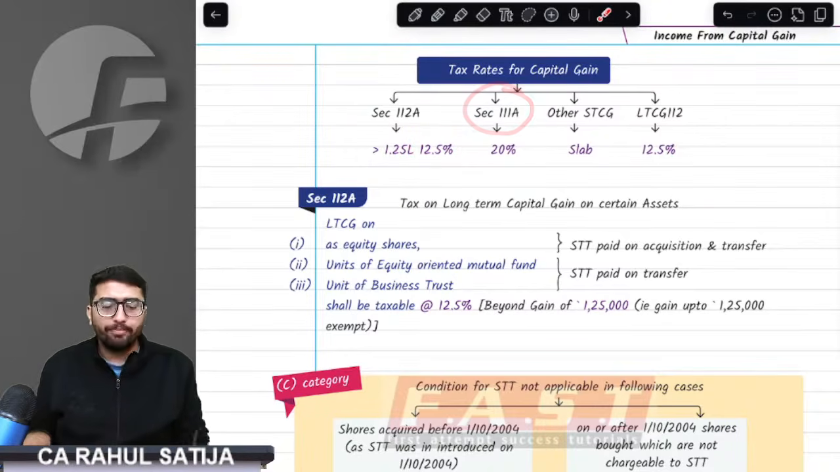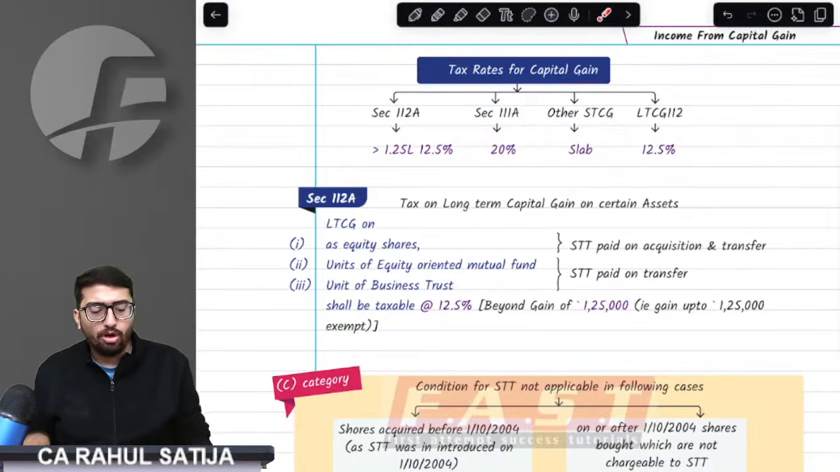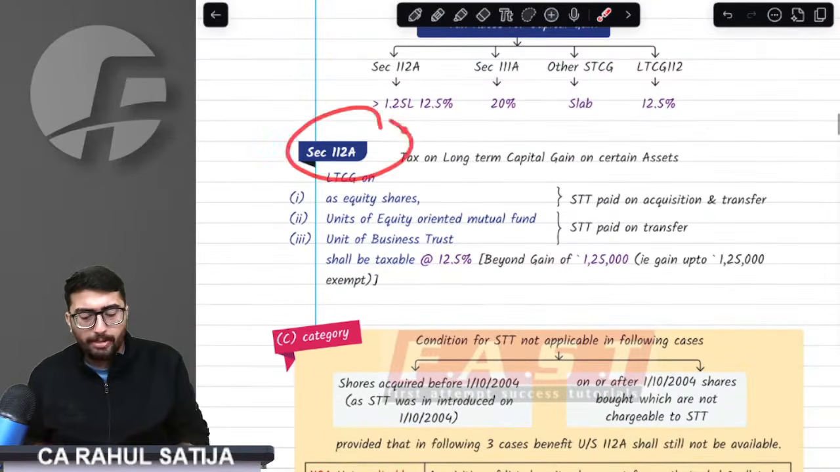We have section 111A, in which tax rate is 20%. We have other STCG on which slab rate is being charged, and we have section 112 on which 12.5% is charged. Now, what is the depth of the section? I will tell you one by one.